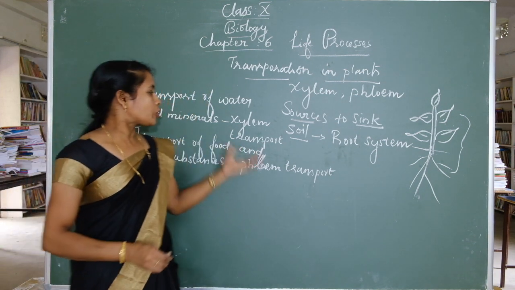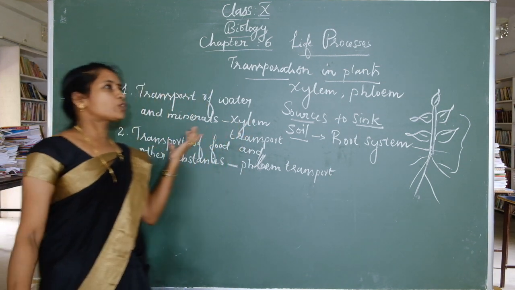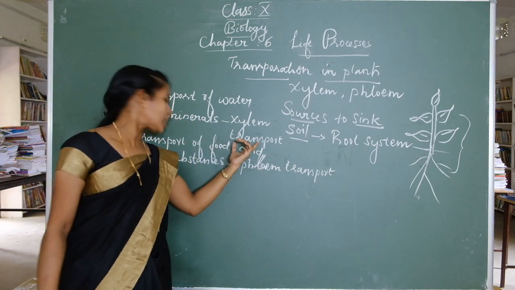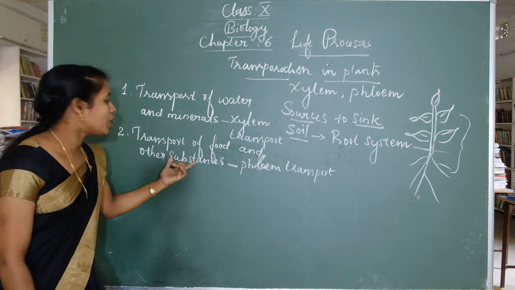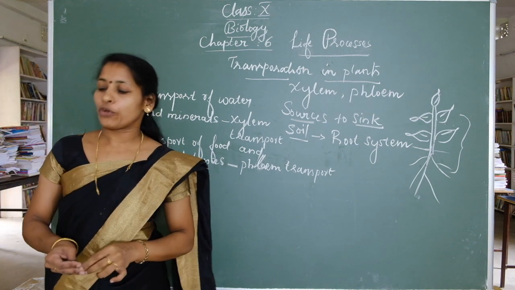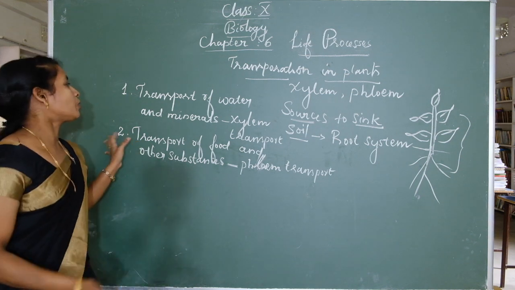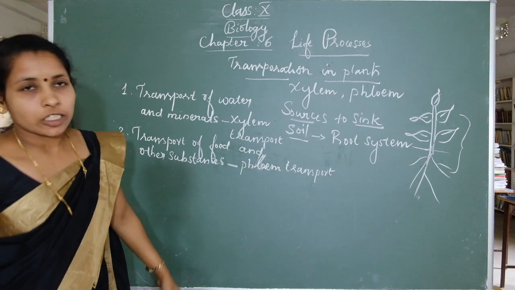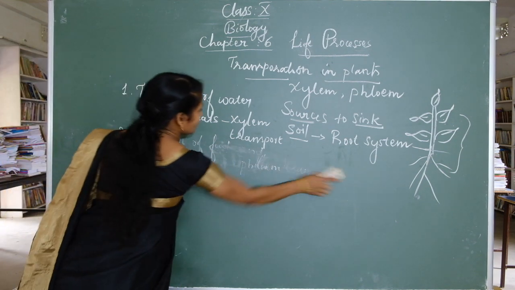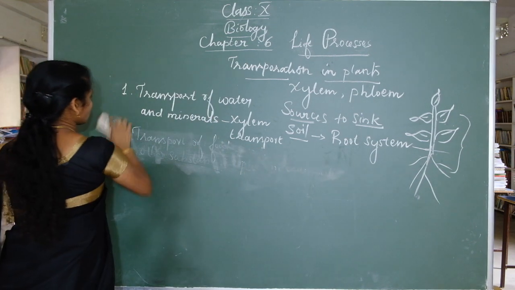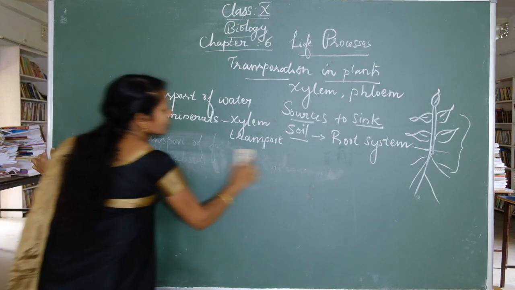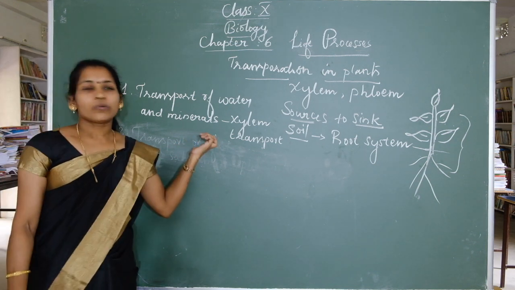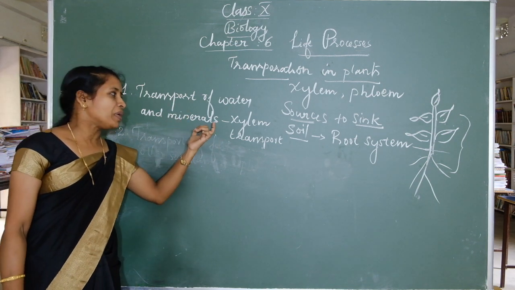Okay, it is compulsory to have two different individual transport systems. What are the transport systems? First one, transport of water and minerals, that is called xylem transport. Then the second one, transport of food and other substances, that is called phloem transport system. Okay, then first one, transport of water and minerals, or xylem transport.